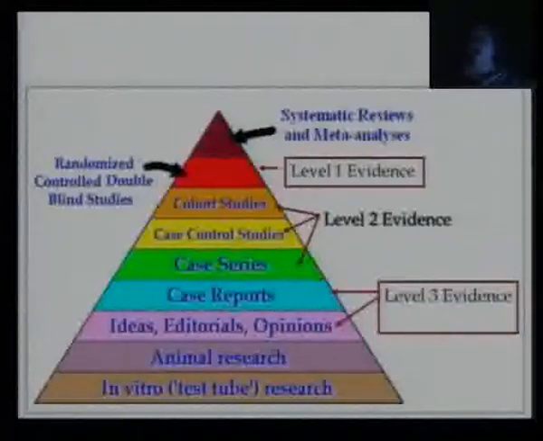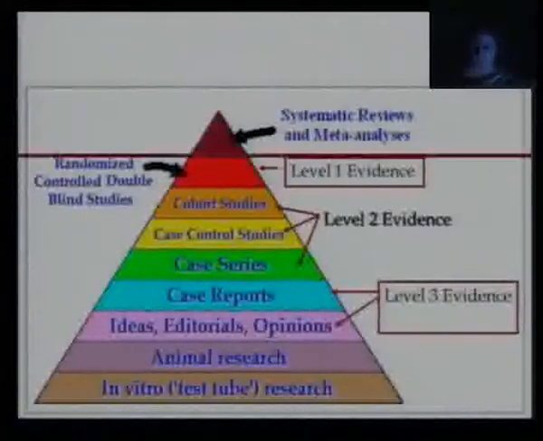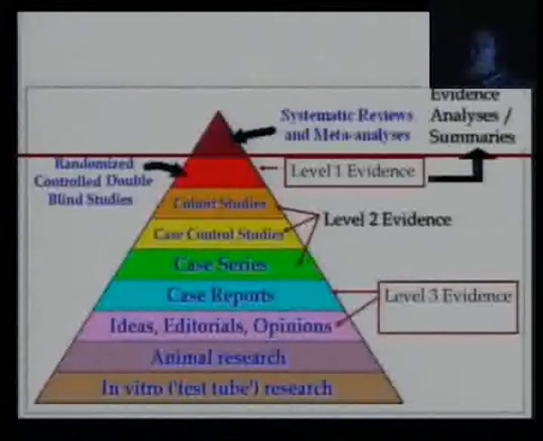Many journals cover one or more of all these kinds of studies. Some journals are more specialized towards RCTs and cohort studies and will not take case reports, stuff like that. You've got to understand the nuances of each journal to decide which kind of journal you're going to read. But very specifically, it is the level 1 evidence that is taken to create evidence analysis and summaries.